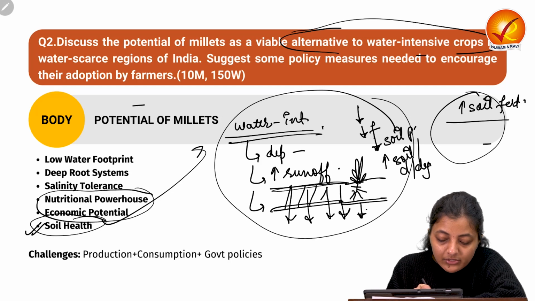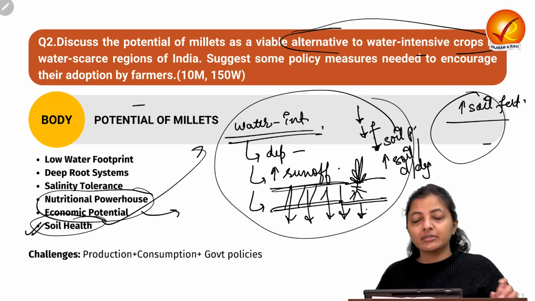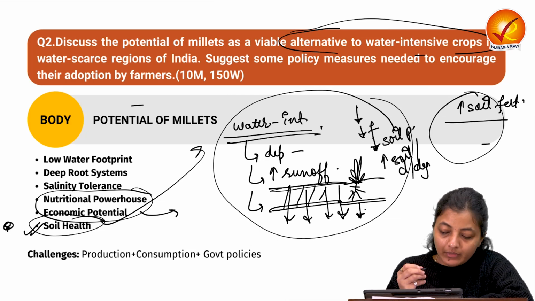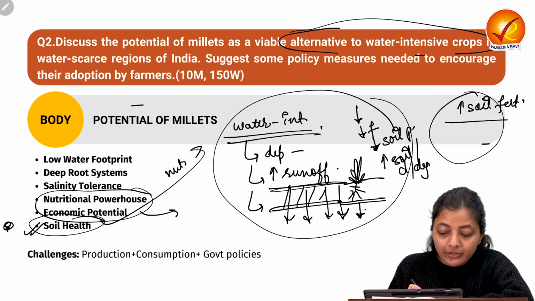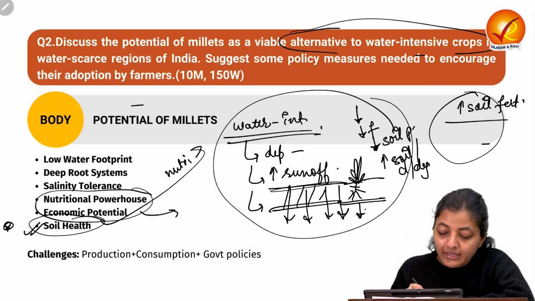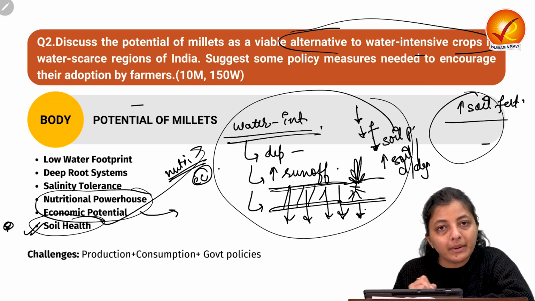With respect to these two additional points, you can also write that with respect to the farmers, they ensure the farmers' income, and they provide the nutritional security, they provide the food security, and they can withstand the climate change impact as well.